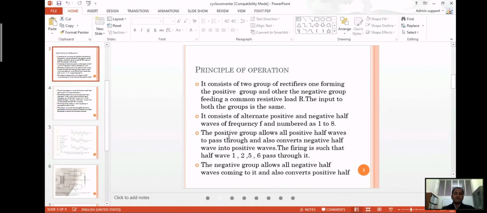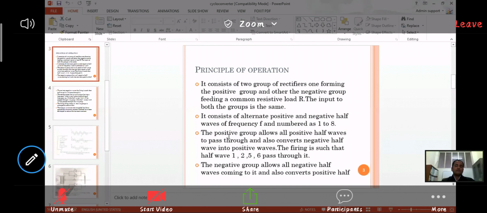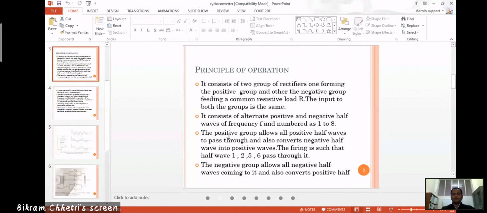So the firing is such that the half waves will be 1, 2, 5, 6. The negative group will allow all the negative half waves to pass through. So there are two groups: the positive group allows all the positive halves to pass through and converts the negative halves into positive halves, while the negative group allows all the negative halves to pass through and can also convert the positive halves.